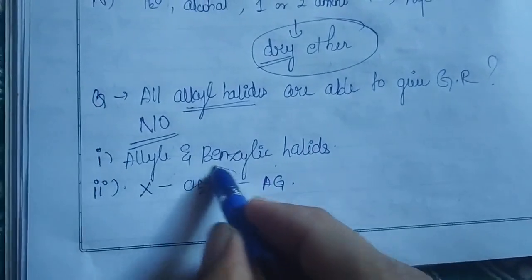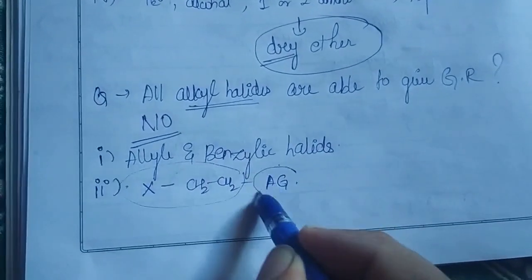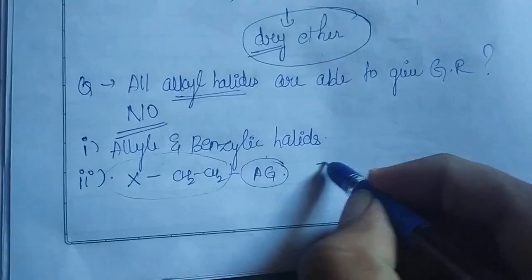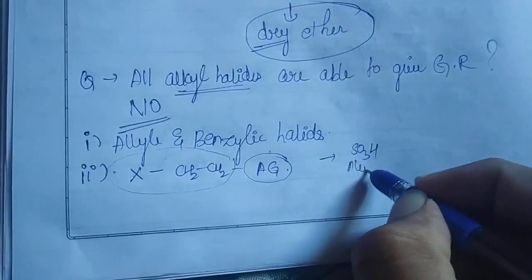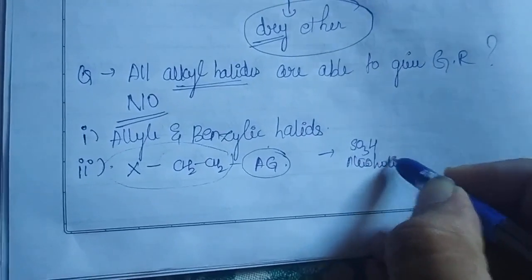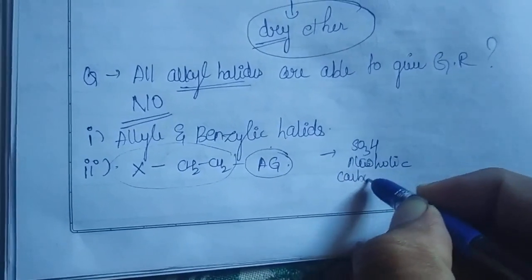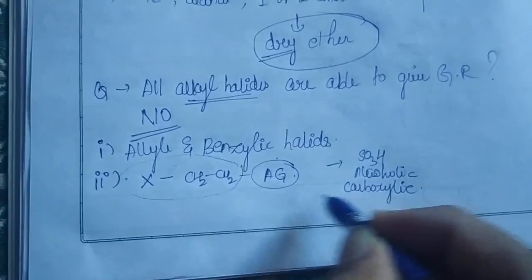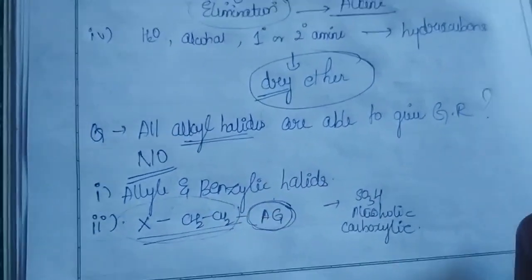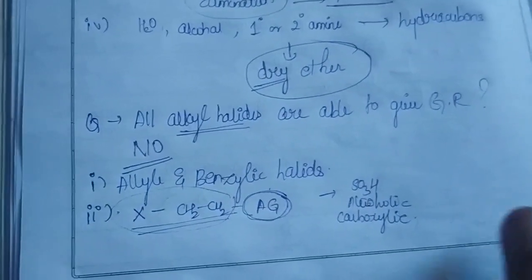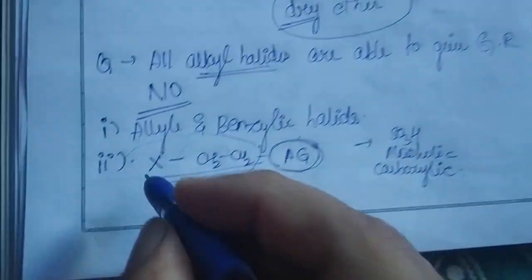So whenever you are having an alkyl halide which is also attached to an acidic group, that acidic group could be your SO3H, or it could be some alcoholic group, or it could be also your carboxylic acid group. So all such groups, whenever present along with your alkyl halide, will also not be able to give your respective Grignard reagent.